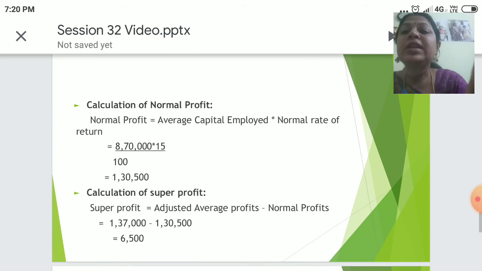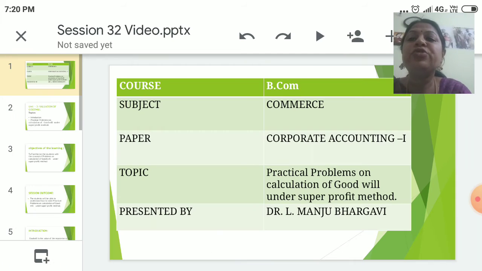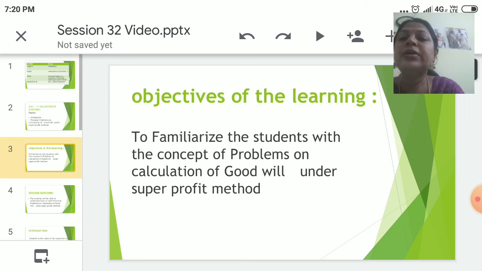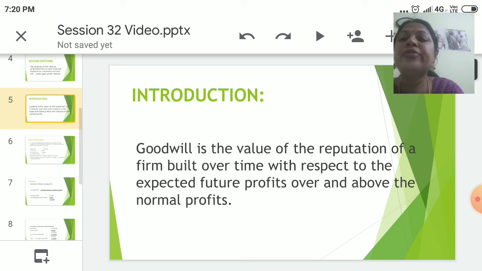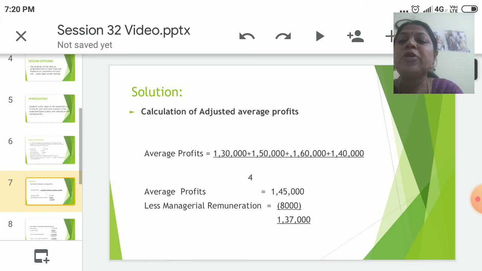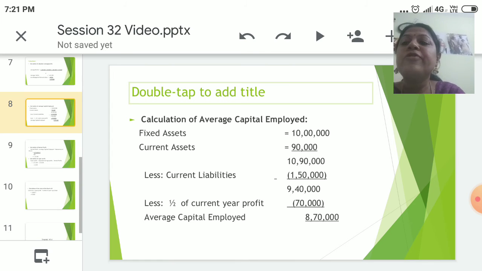And we'll calculate normal profit. Normal profit equal to average capital employed into normal rate of return. That is 8,70,000, which we have found out just now, into normal rate of return. We'll see the problems. Average profit we have adjusted, we have found out already. And capital employed also we have found out.